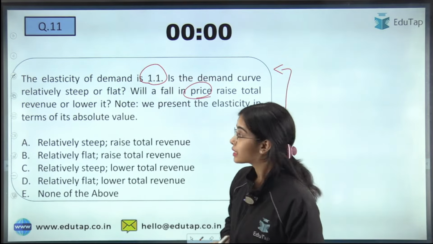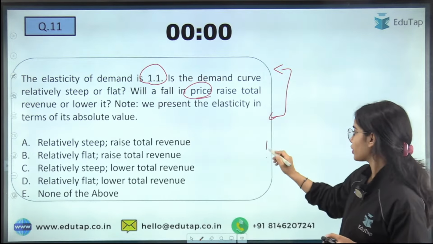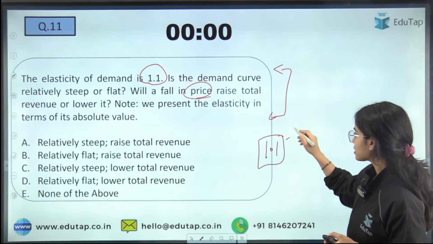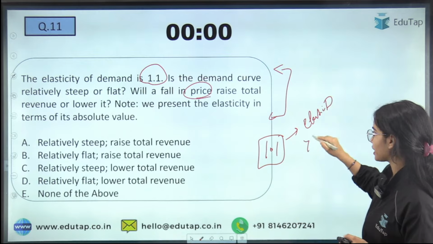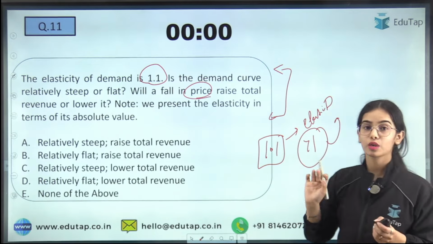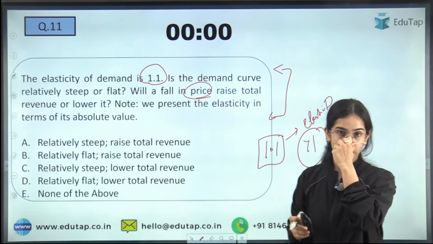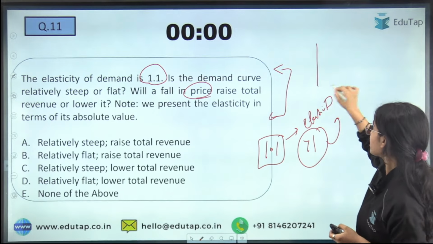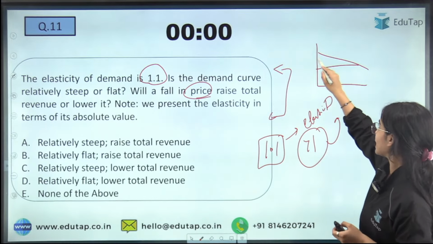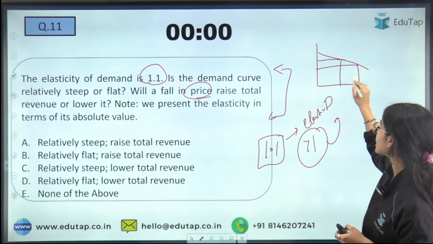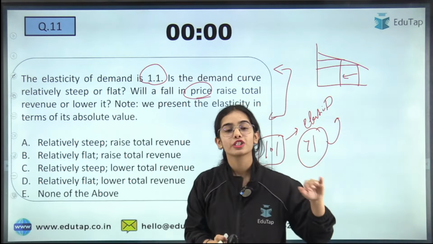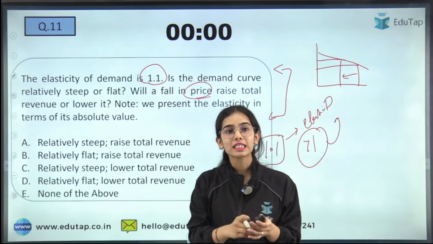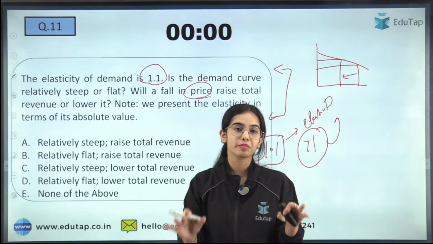So here, see, the elasticity of demand is 1.1. So there is elastic demand, because this is greater than 1, okay. Elastic demand means that with a change in the price, there is a huge change in the demand. So there is a relatively flat demand curve.